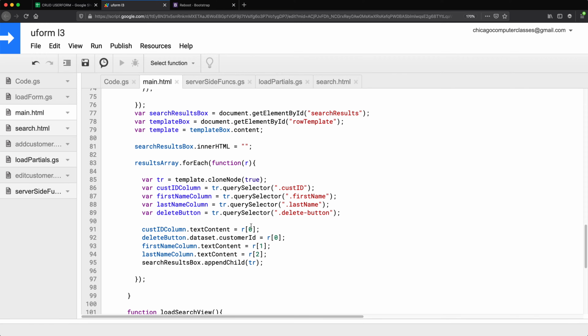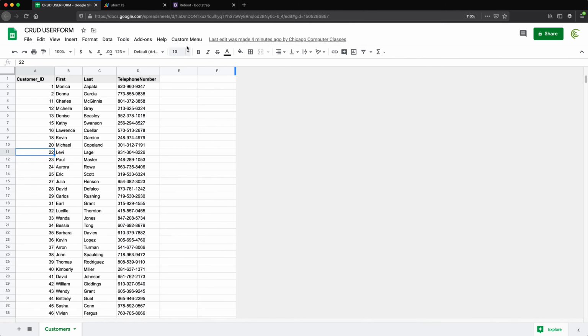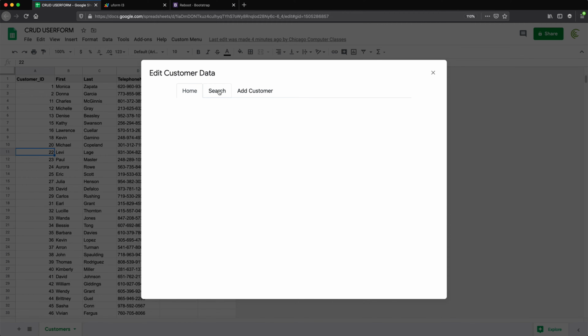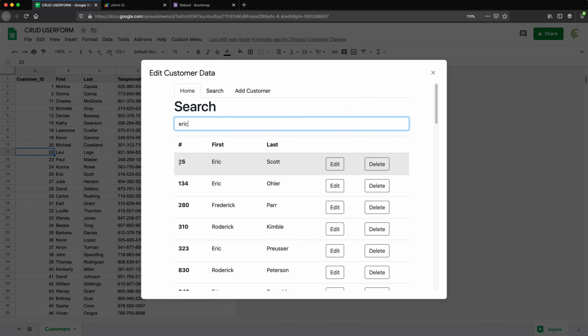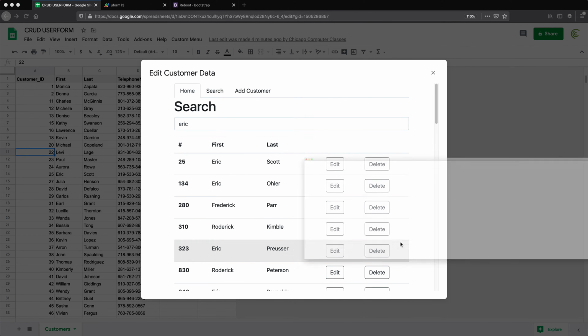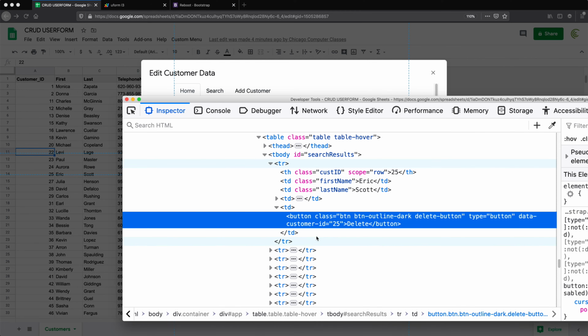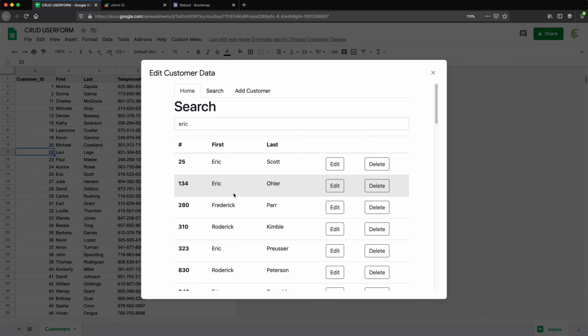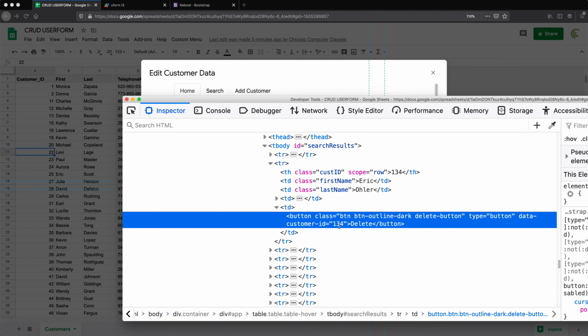Save this. So with this change, what should happen now, if I go back, close this and reload, go to search, and search for, let's say, Eric. See, this is ID 25. If I right click on this delete button and inspect, see it has this data customer ID attribute that says 25. And if I check for this Eric, then we have 134.